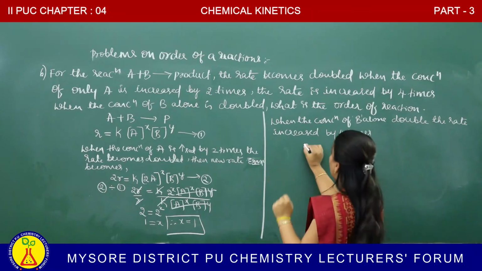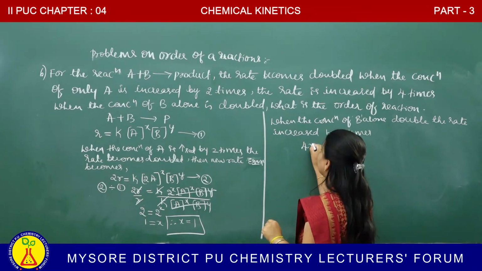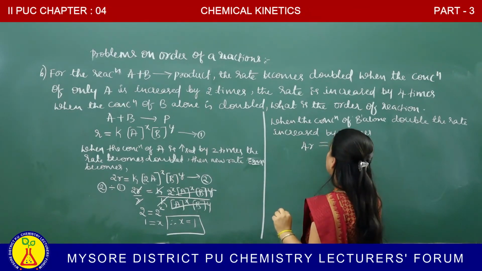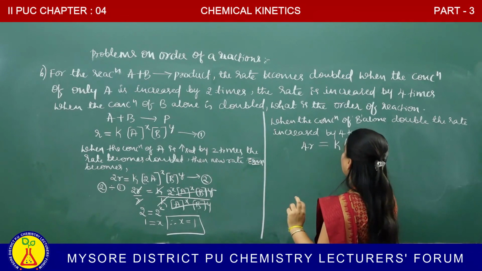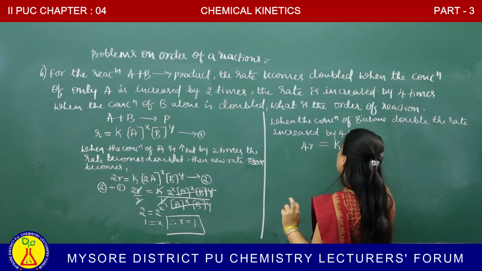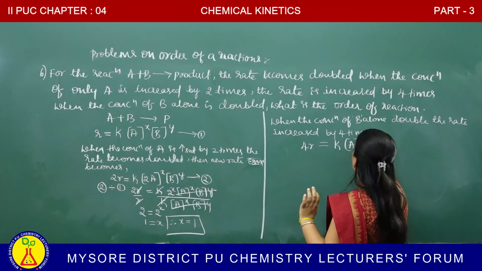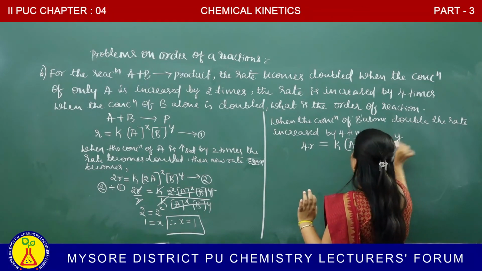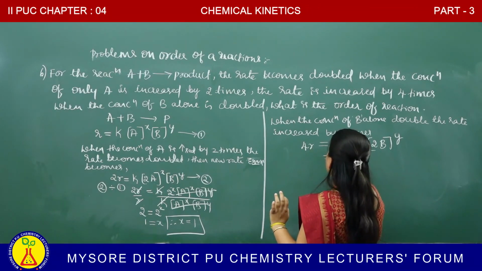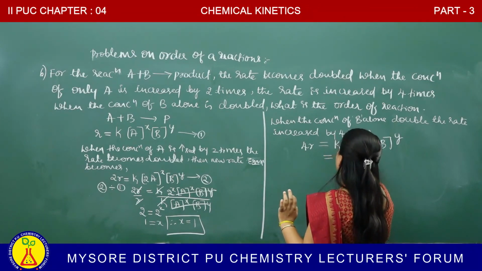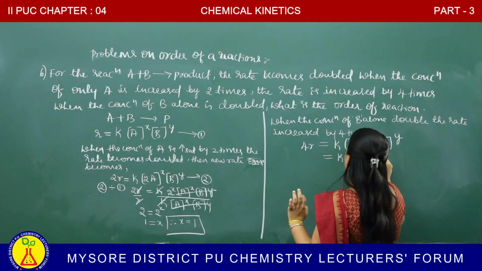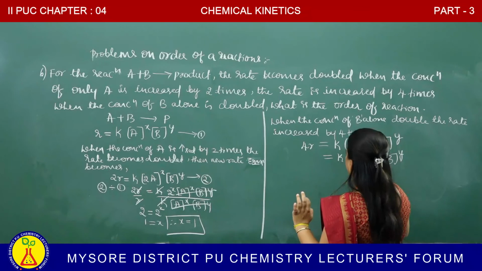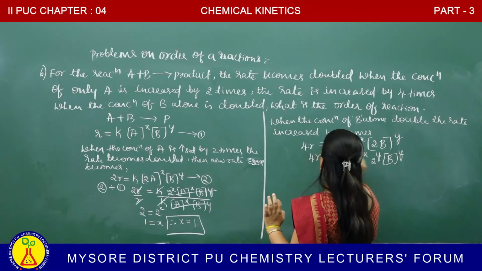R becomes 4R because the rate is increased by 4 times, equal to equation 1, K molar concentration of A kept constant, B alone is doubled, therefore B becomes 2B to the power of Y. Simplification: K molar concentration of A to the power of X, 2 to the power of Y, remove from the bracket, B to the power of Y. This equation is named as 3.